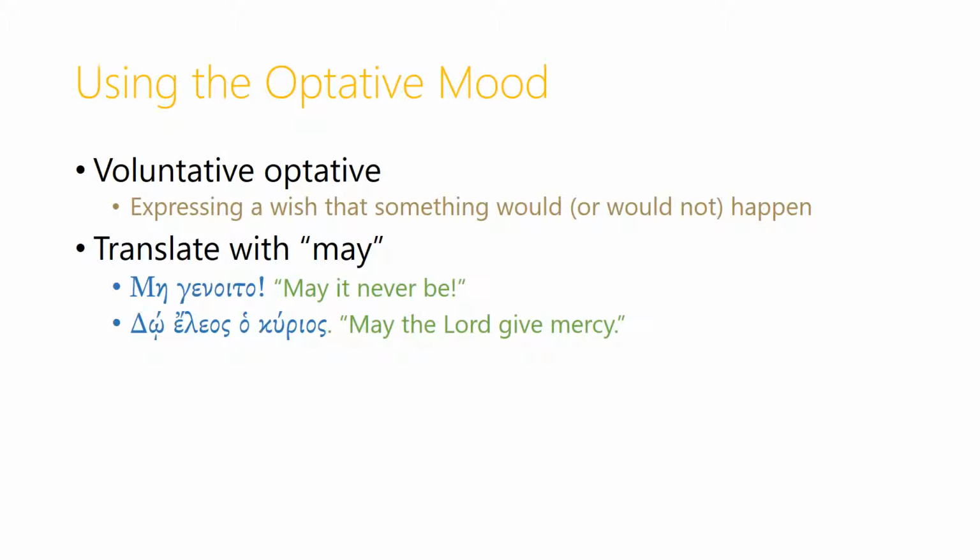So we say me genoita, may it never be, and we're not considering the action we're referring to as even a possibility, although theoretically it would be possible. Similarly, do eleos ho kurios, may the Lord give mercy. Here the action is not quite so remote from reality. We actually hope it will happen, but it's not as strong as a definite request, or even the subjunctive where we're saying, well, it may happen. We're saying, may it happen. We're expressing a wish that it will happen without necessarily any definite expectation that it will.